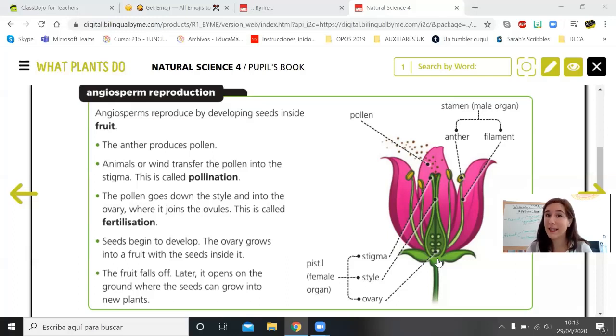That is fertilization. When the ovule and the pollen join, we have a fruit, and inside the fruit we have seeds. And when the fruit is very big, it falls to the ground, it opens, the seeds go to the ground, and they can grow into new plants, okay? I think that's all.